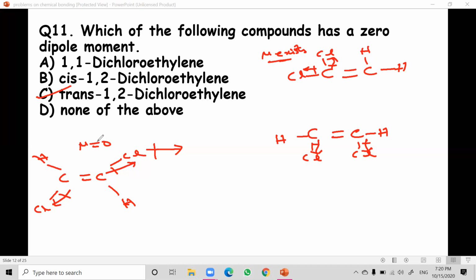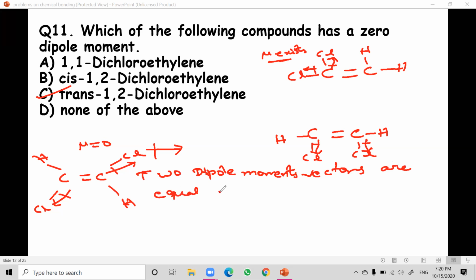So what is the statement here? In trans-1,2-dichloroethylene, net dipole moment is 0 because the two dipole moment vectors are equal and opposite.